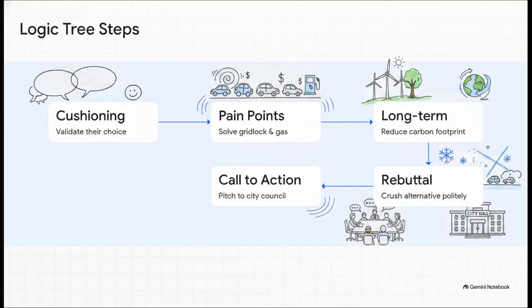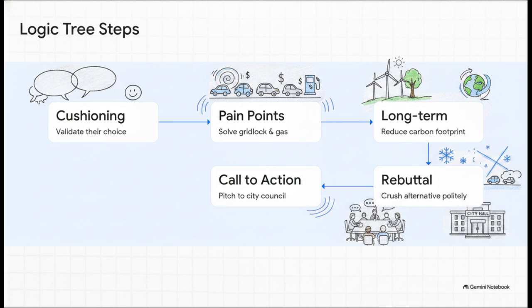All right, you want to memorize this exact, fail-proof 5-step logic tree. Imagine sketching this on your scratch paper during your 60-second prep time. Step 1 is cushioning. You start by validating the other person's choice. This shows massive emotional intelligence. Step 2, solve an immediate pain point. In our scenario, that's gridlock and gas prices.